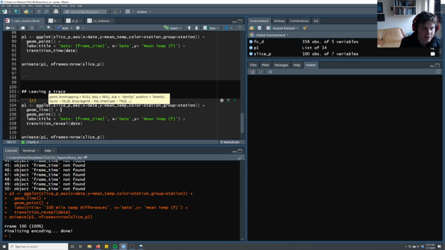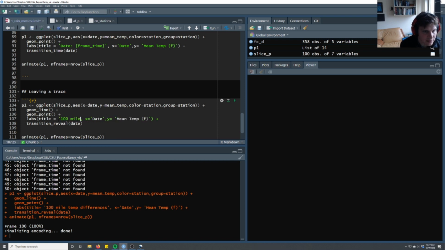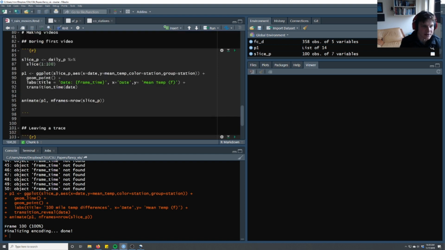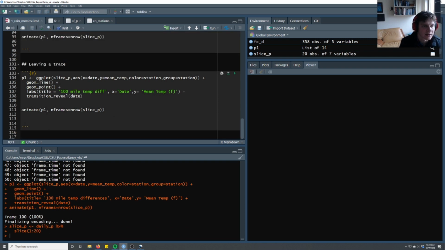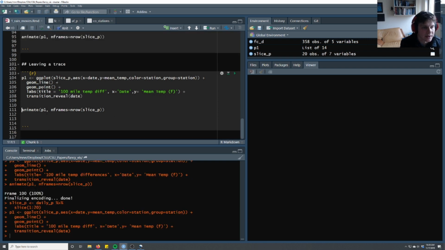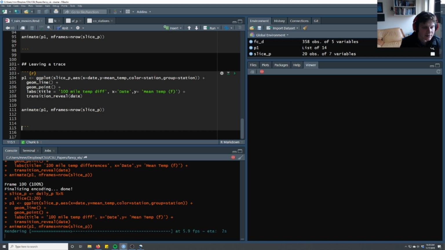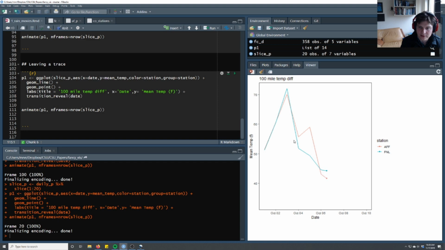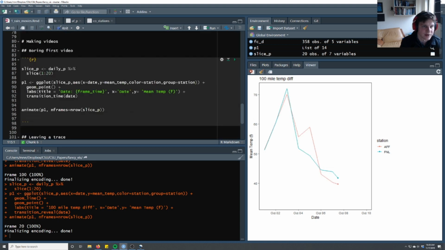There we go. And now we're not using a frame time. So we're just going to change the title to 100-mile temperature difference. Kind of a dumb title, but this is not about proper titling. And then we're going to just use slice P again. Again, just to test it, I'm going to make it a smaller data set, so we'll just use 20. And we'll do that, and then we'll animate it. And it's going to render fairly quickly, hopefully. And then now we can see these lines, which is great.